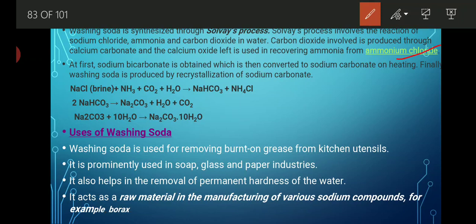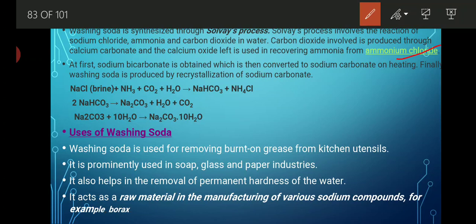See what exactly happens. In the Solvay process for washing soda, the raw materials are calcium carbonate, ammonia gas, carbon dioxide, water, brine. These are the raw materials.